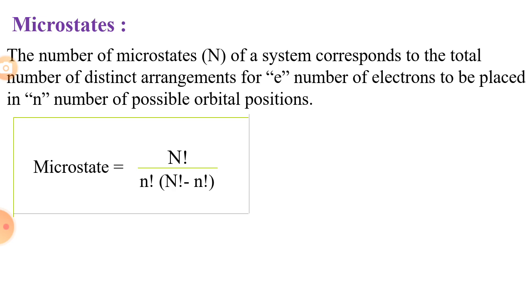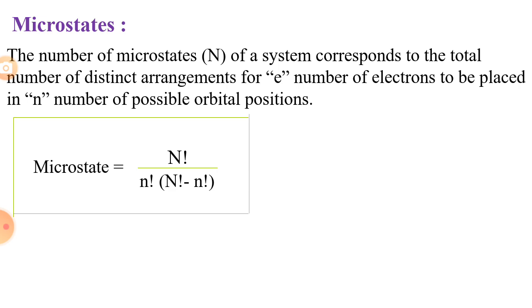This capital N means the capacity of the orbital to carry electrons. If the orbital is s, the s orbital has capacity to carry 2 electrons. If the orbital is p, then the p orbital has capacity to carry 6 electrons. So capital N stands for the capacity of the orbital to carry how many electrons. Small n means the number of electrons present in that orbital.